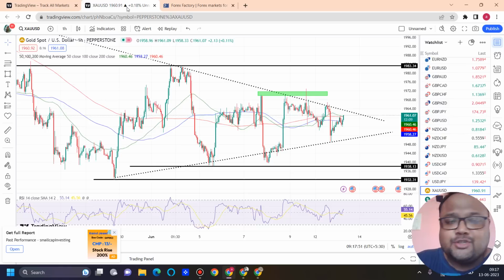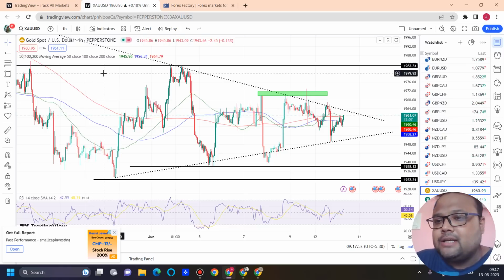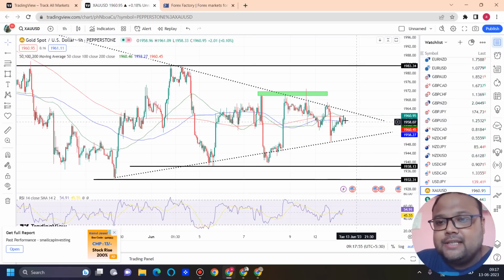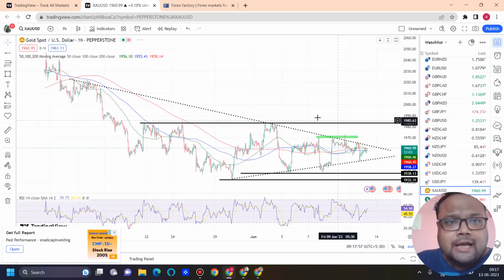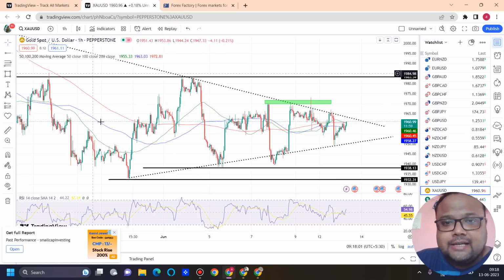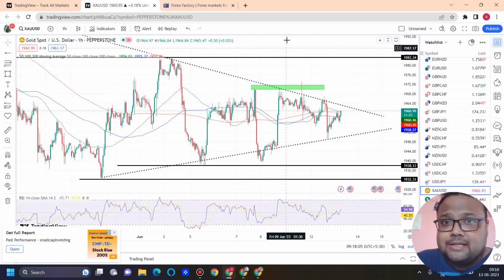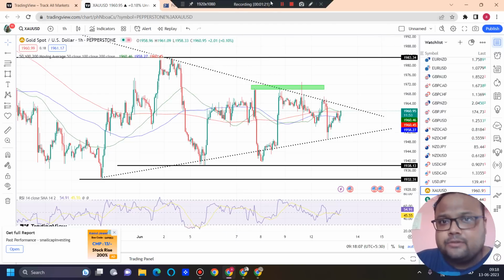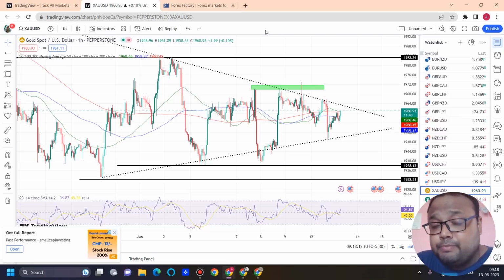Now let's look at the chart of gold. Right now gold is standing at 1961. This is the current market price. And as we have already discussed, gold is inside a symmetrical triangle pattern. A symmetrical triangle is a bilateral pattern. In triangle patterns, we basically have three triangles. An ascending triangle is a bullish pattern where we expect the market to go up.